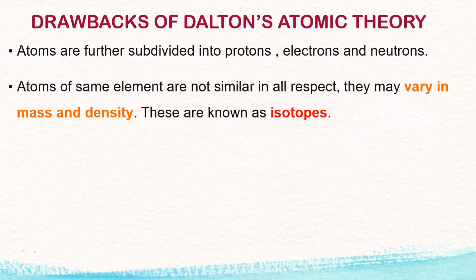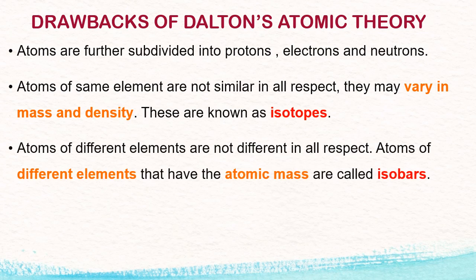For example, carbon has two isotopes, carbon 12 and carbon 14. Their atomic numbers are the same, but their masses are different. Carbon 14 is slightly heavier than carbon 12. In the same way, this holds good for all the isotopes of elements.